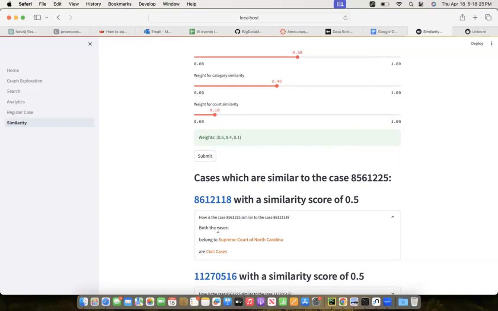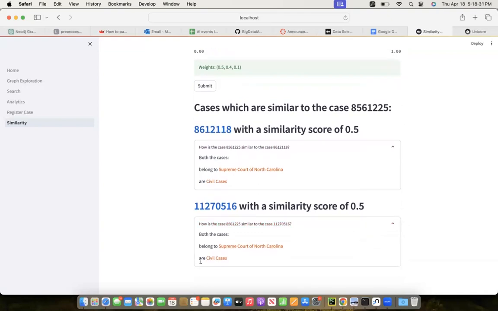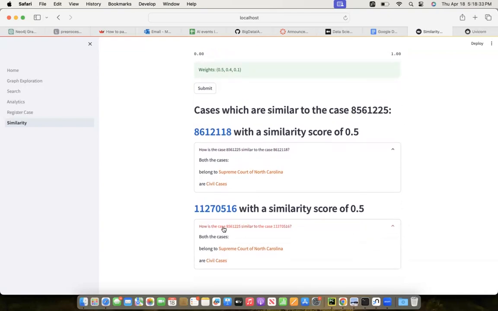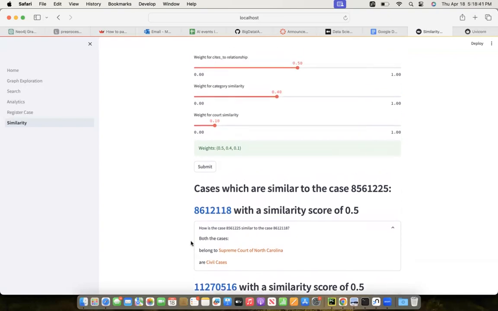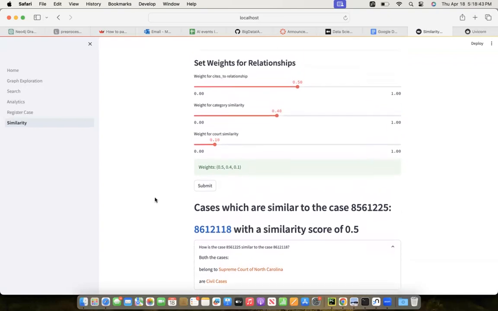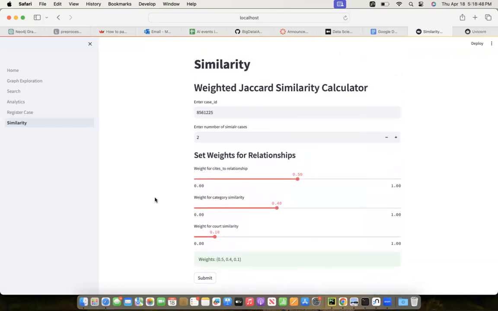So we see both the cases belong to the Supreme Court of North Carolina and are also civil cases. Similarly, for the other case, it is similar with a score of 0.5. This case also belongs to the Supreme Court of North Carolina and is a civil case. There are no common cites between these cases, so we don't find any similarity there.